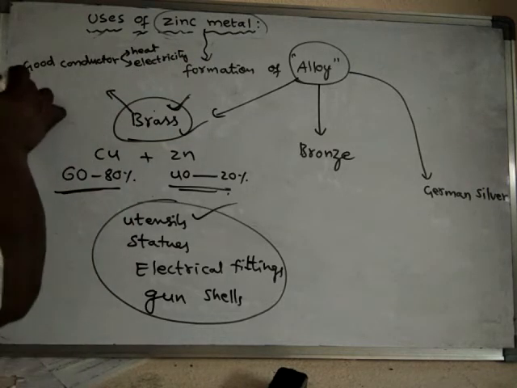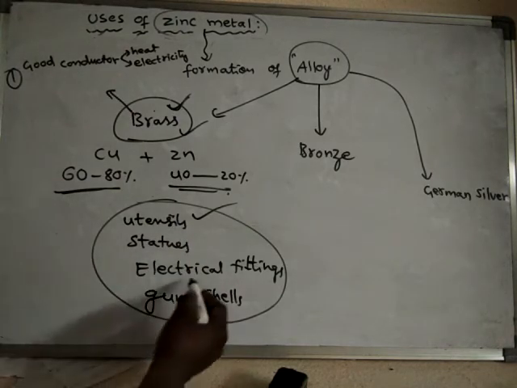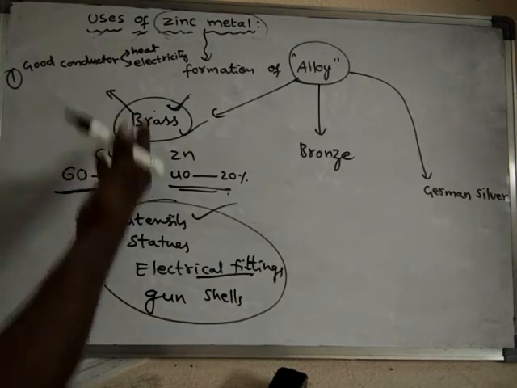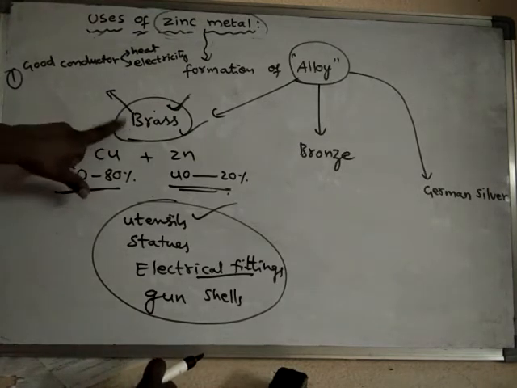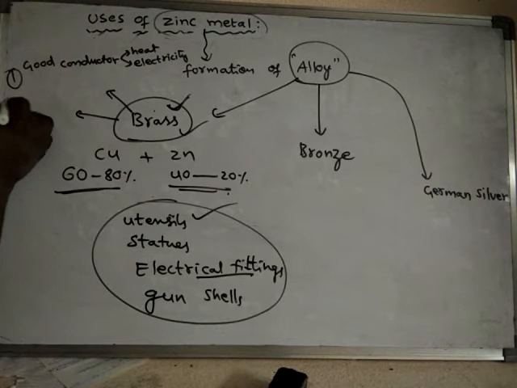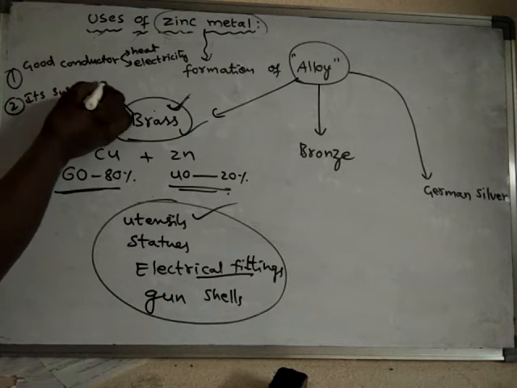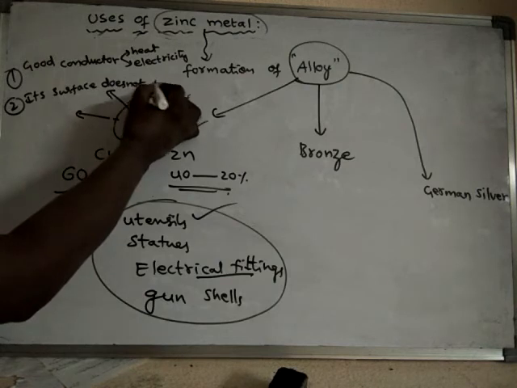Hence, it is used in the manufacturing of cooking utensils, and it is also used in electrical fittings. Also, brass does not tarnish. That means its surface cannot become dull. As it is an alloy, it always has better properties. So its surface does not tarnish.